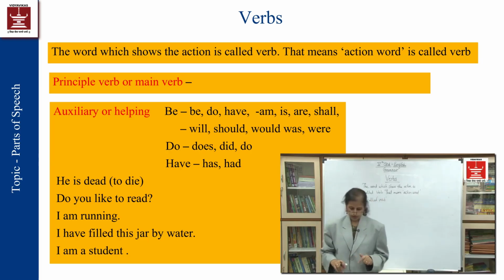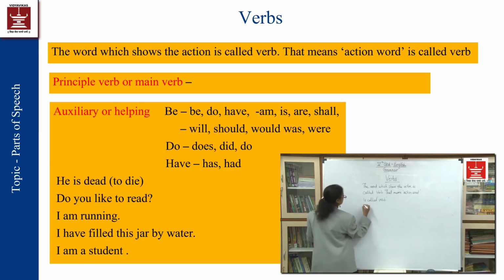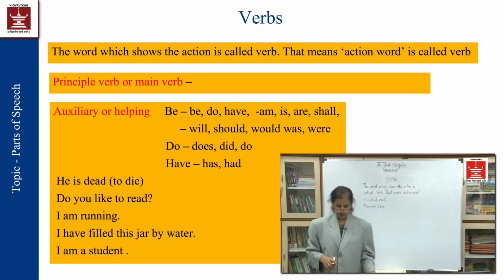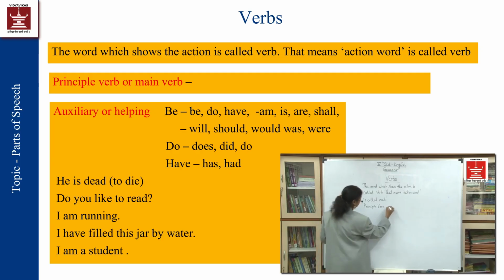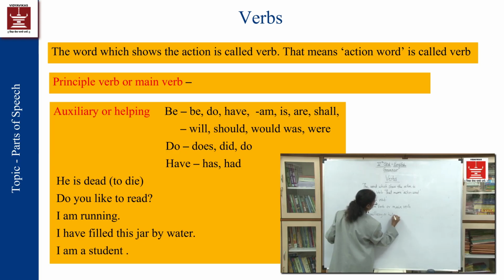Now, among the verbs, there are 2 kinds of verbs: principal verb or main verb, and auxiliary verb, or helping verb.